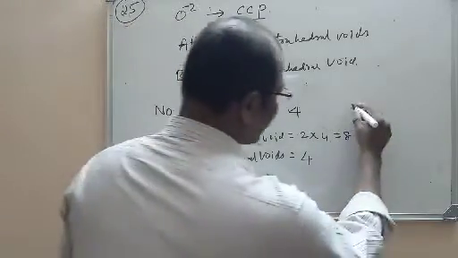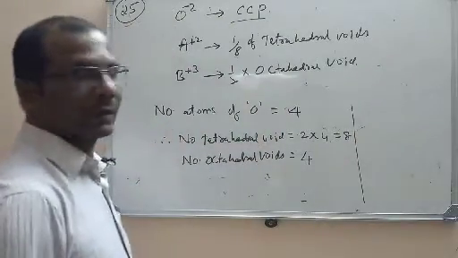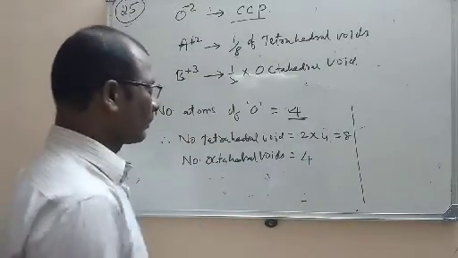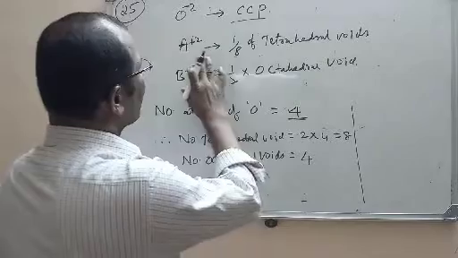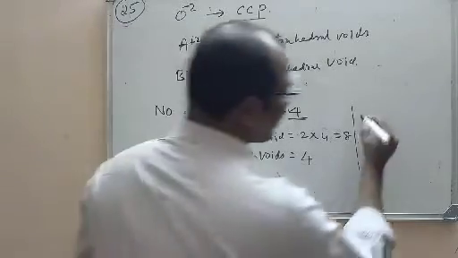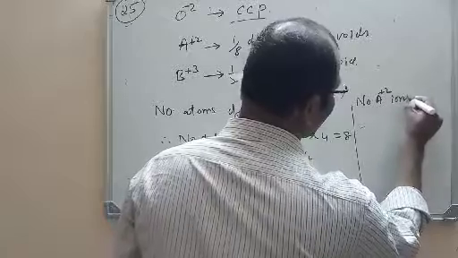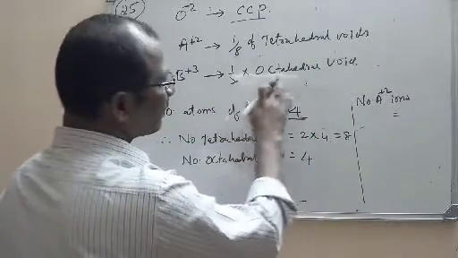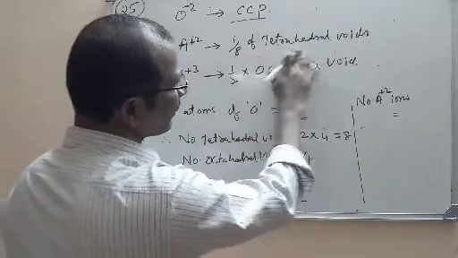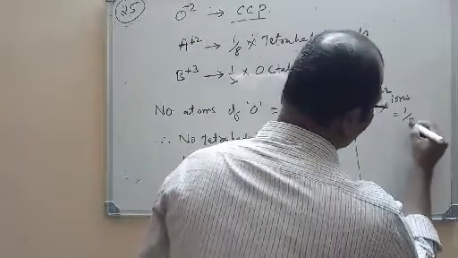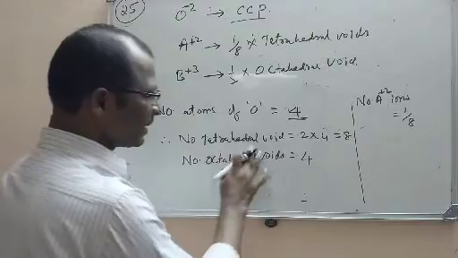Now we try to write the formula here. So how many oxygen atoms are there? 4. Now, number of A plus 2 ions: A plus 2 will occupy 1 by 8 of the tetrahedral voids. That is 1 by 8 into tetrahedral voids. What is the number of tetrahedral voids?